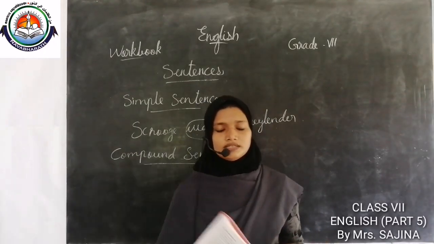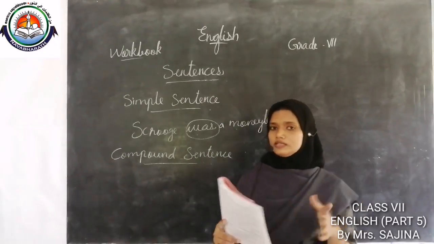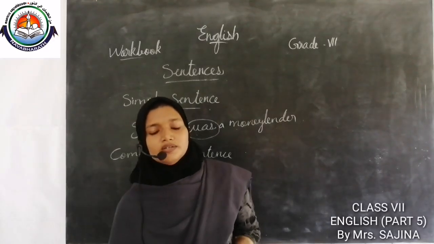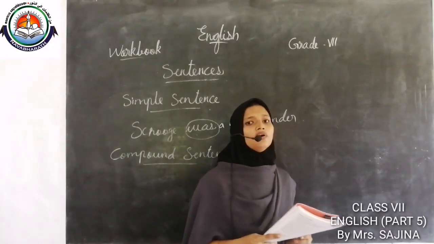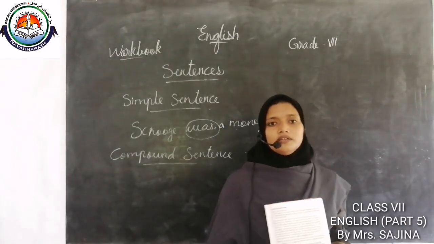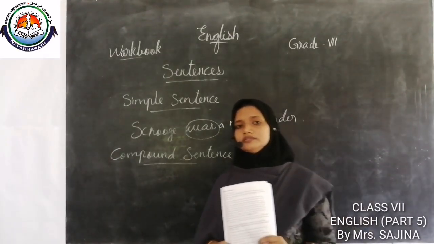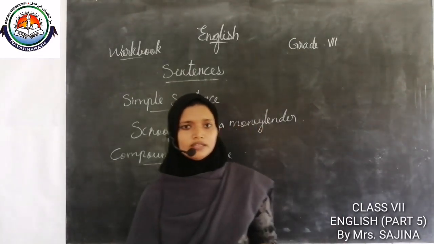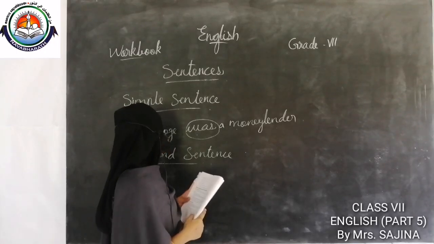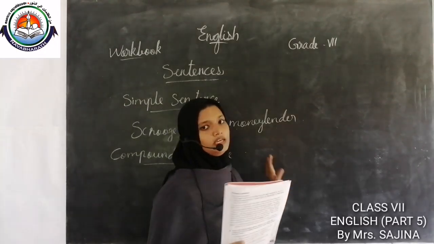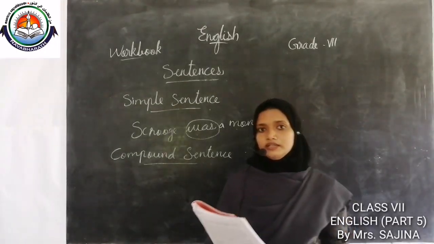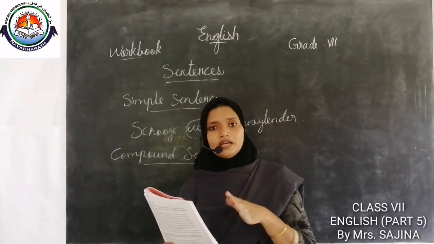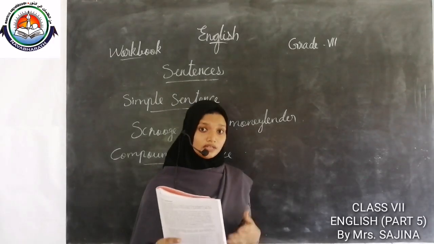So many conjunctions are there, but we have discussed some: and, but, so, for, nor, yet, either or, neither nor, still, also, only. These are conjunctions. They are joined by a conjunction.